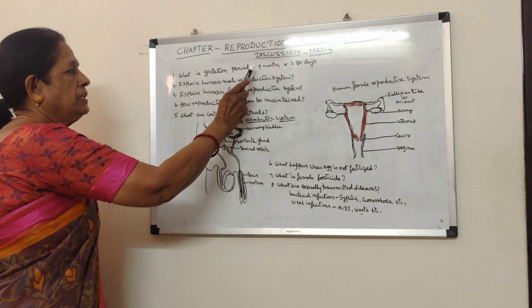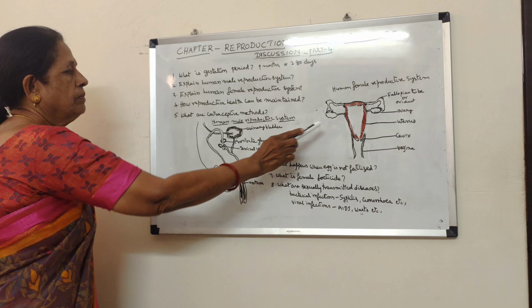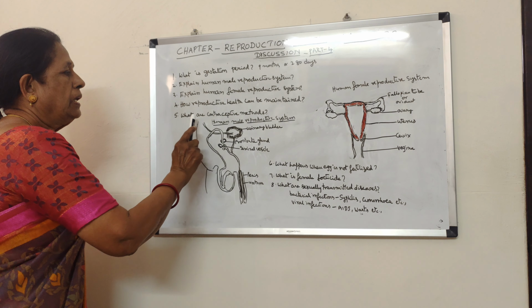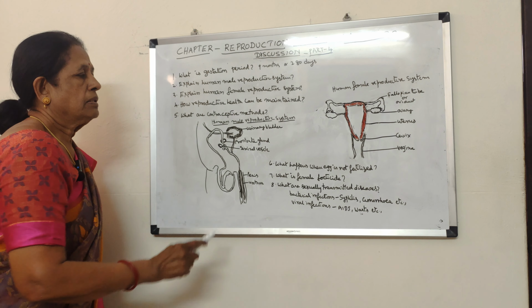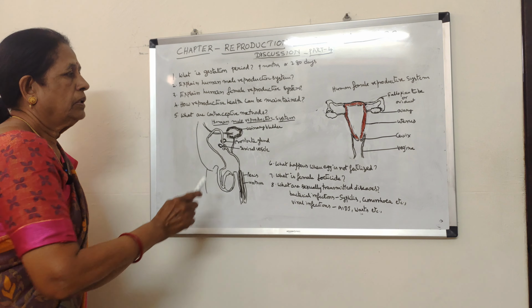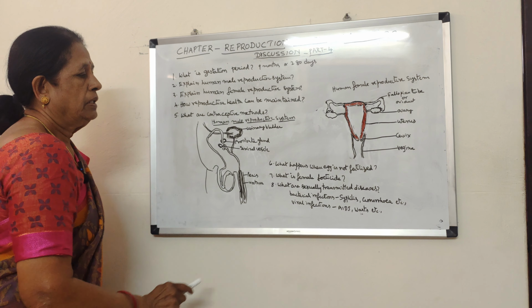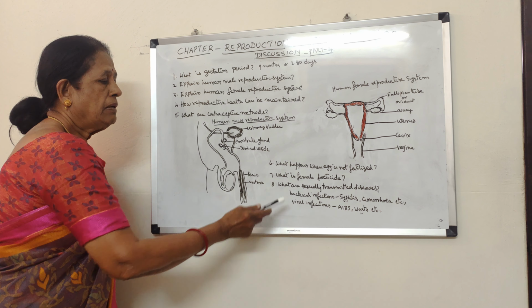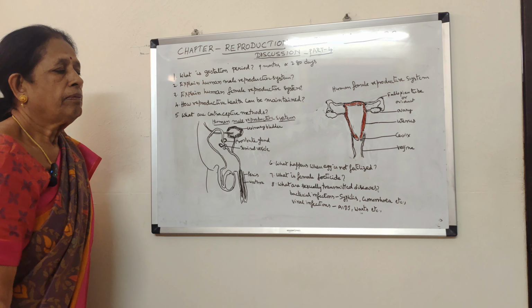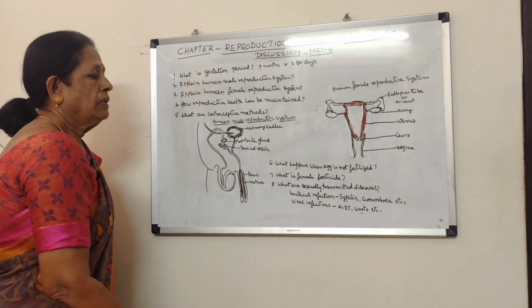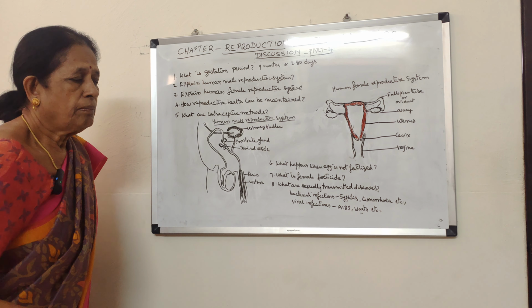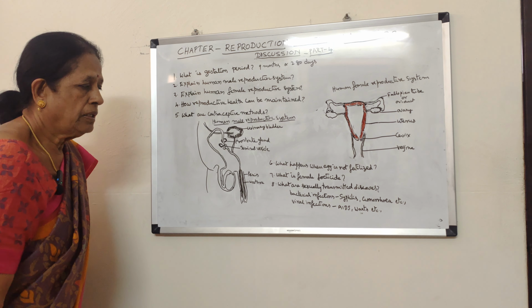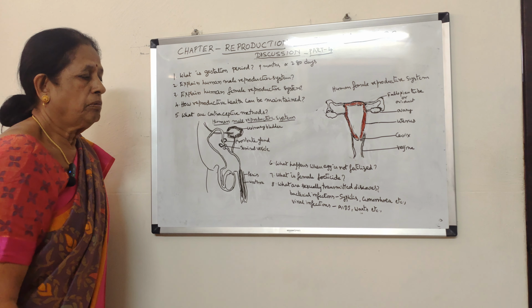So gestation period, human male reproductive system, female reproductive system, how reproductive health can be maintained, and what are contraceptive methods. That means how birth control can be done, and what happens if the egg is not fertilized, and what is female foeticide, killing the female fetus in the uterus of the mother. So when they identify the fetus is female, they kill the fetus. That is called female foeticide, which should not be done. It is illegal to do it.